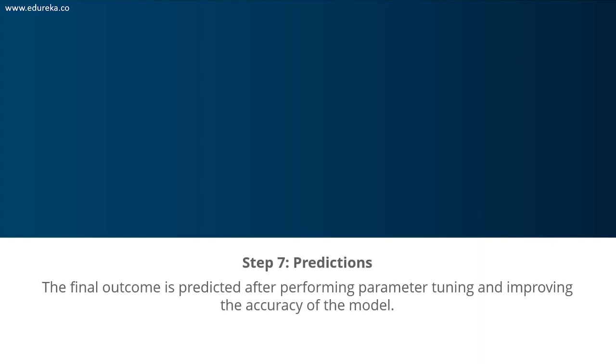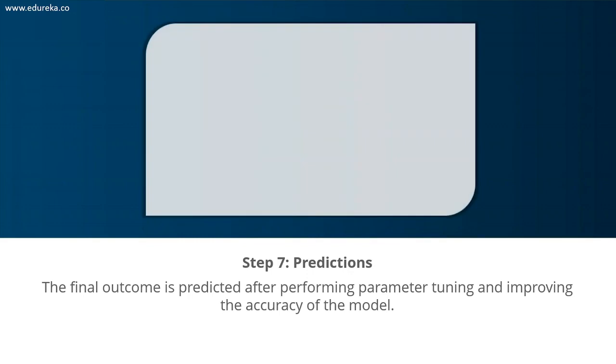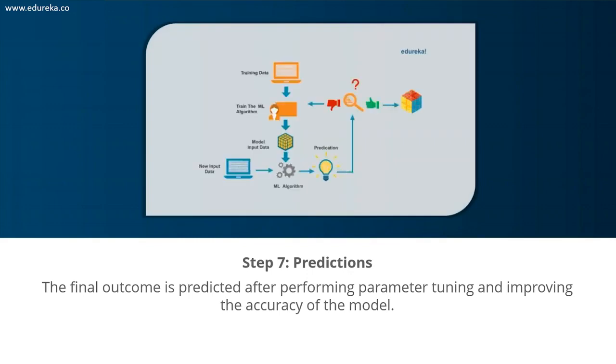Now let's move on and understand step number 7, which is predictions. Once the model is evaluated and you've improved the model, it is finally used to make predictions. The final output can be a categorical variable or it can be a continuous quantity, right? All of this depends on the type of problem you're trying to solve. Don't worry, I'll be discussing the type of problems that can be solved using machine learning in the upcoming slides.